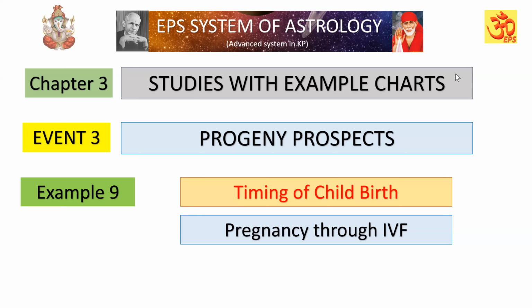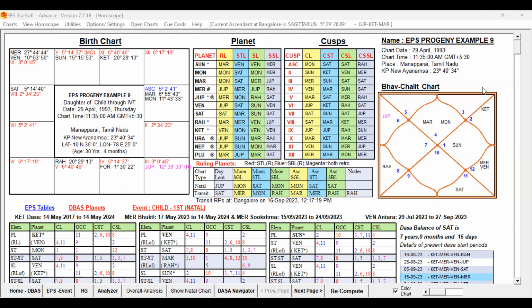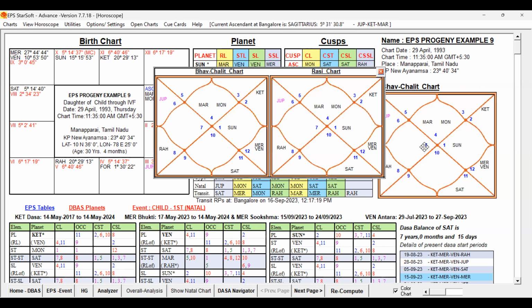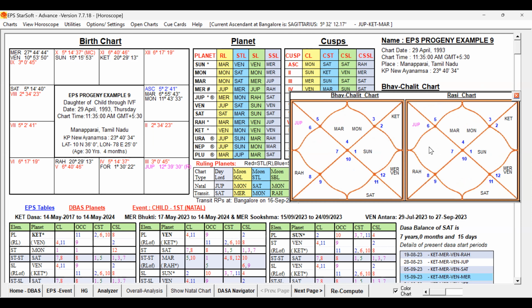Example number 9, timing of childbirth, pregnancy through IVF. Now let us examine the birth chart of that female. This is the birth chart of that female. Now let us do the basic study on the natal chart. Let me open the North Indian chart.